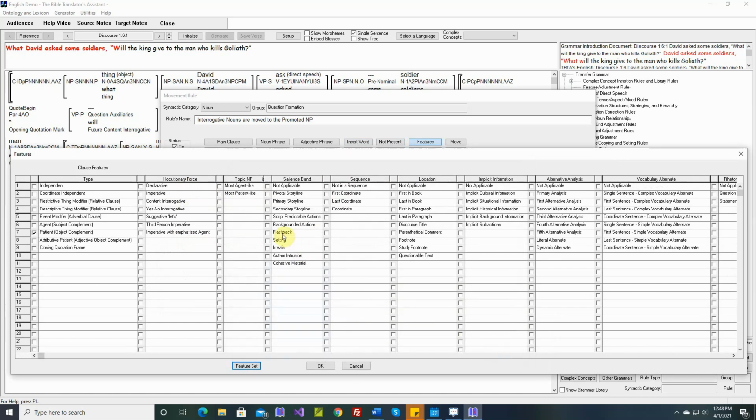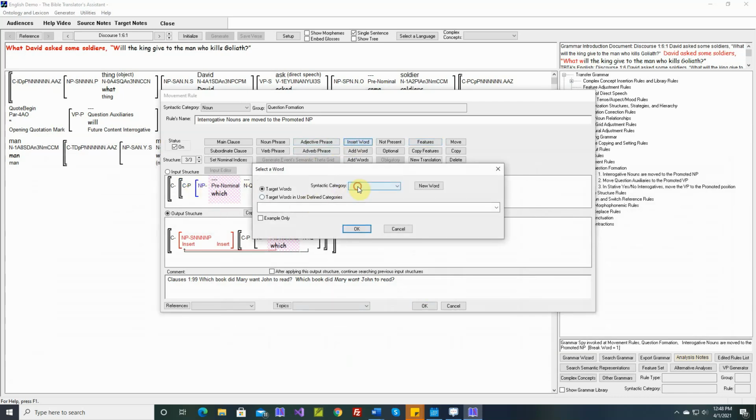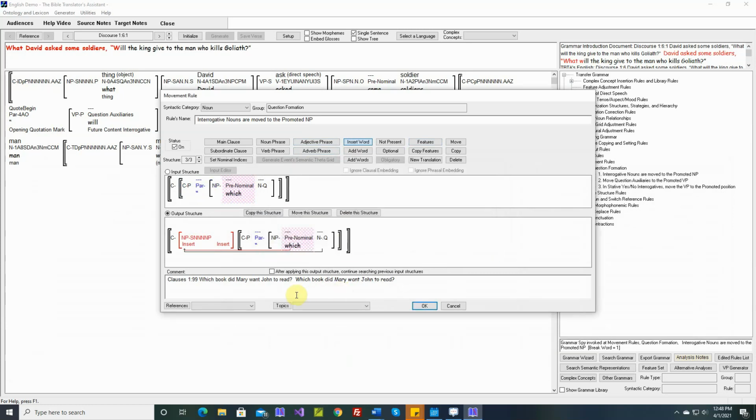Since those features are hidden, another way to specify that this is the beginning of a direct quote is to insert the opening quotation mark. So when we have that, we want to move this interrogative noun plus the prenominal to a new noun phrase, a promoted noun phrase, but it's inside this object complement, not out here.